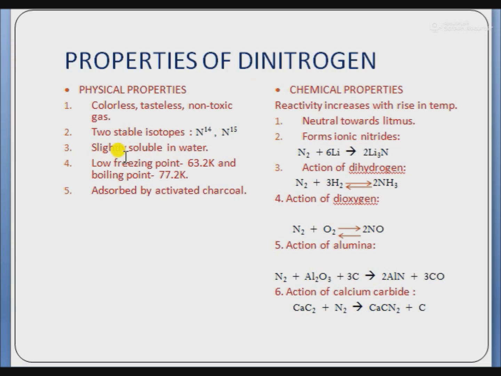It is slightly soluble in water because of strong multiple bonding between the nitrogen atoms. And fourth, it has a low freezing point, 63.2 Kelvin, and boiling point, 77.2 Kelvin, even lower than water. Here water has a boiling point of 100 degrees Celsius or 373 Kelvin and a freezing point of 273 Kelvin.